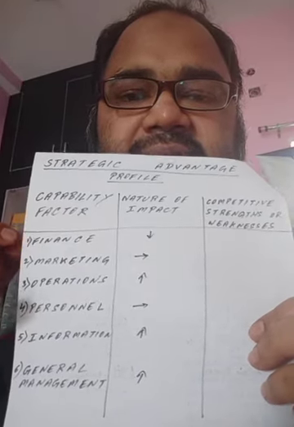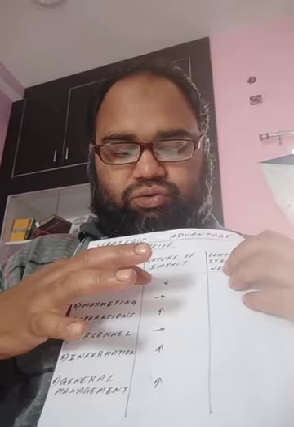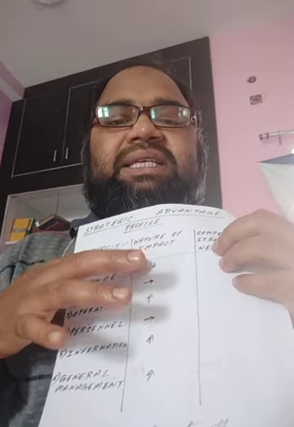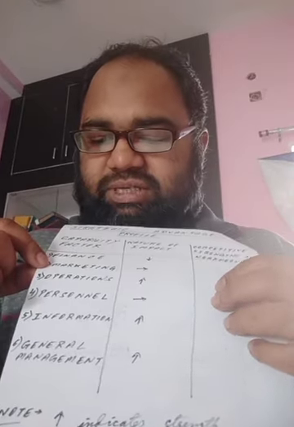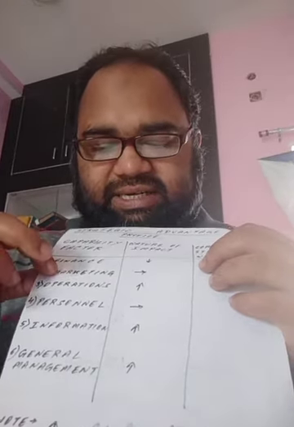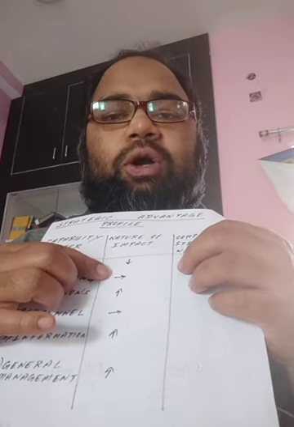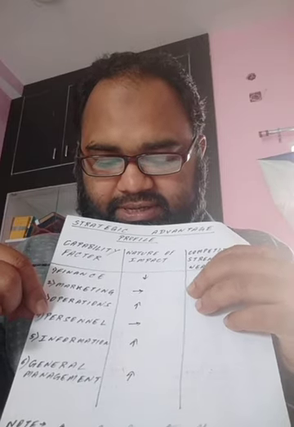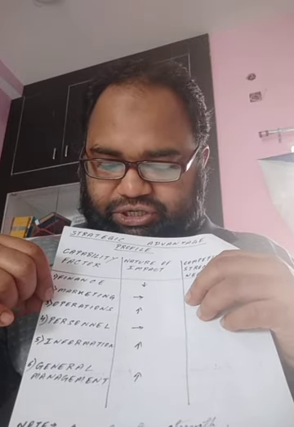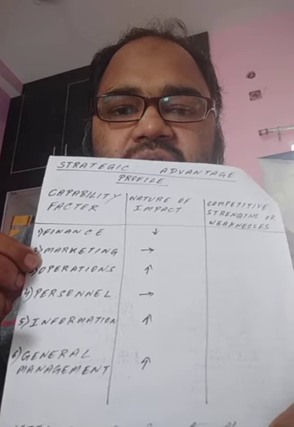On the basis of this, the very first is finance. Finance shows a down arrow, which means weaknesses are there in the finance field. The second field is marketing, where the arrow is horizontal, which means it is going neutrally. The third is operations.